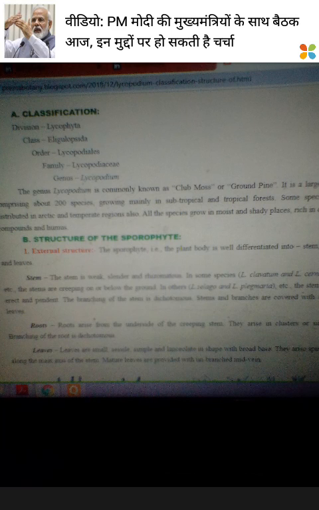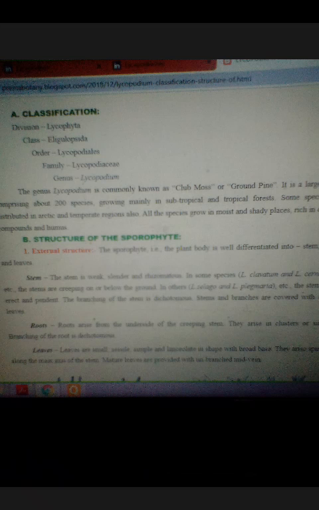Students, again I am emphasizing that these common names you should remember, because in most examinations they frequently ask such questions: which genus of Pteridophyta is known by which name. So don't forget them, don't avoid them, try to remember, because in one-mark questions they ask these. In this way Lycopodium is known as club moss or ground moss.